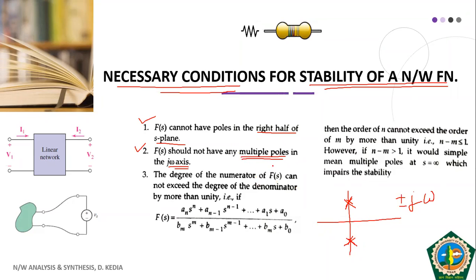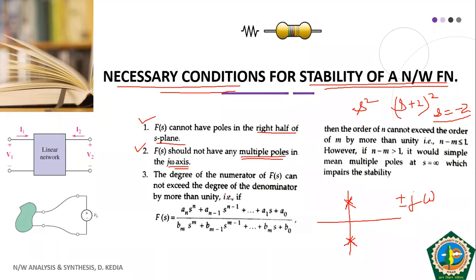That is the meaning of multiple pole. And how will that come? For example, if we have S square, it means we have two roots at S equal to 0. If we have S plus 2 whole square, what does it mean? We have two poles at S equal to minus 2. So we have multiple roots. This is the meaning of multiple roots. If you have square, cube, fourth power, that multiple pole thing should not be there. These poles should be simple.